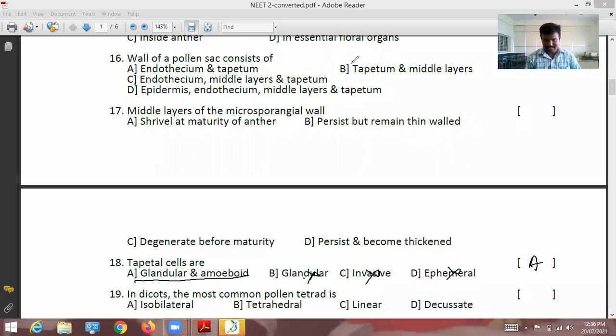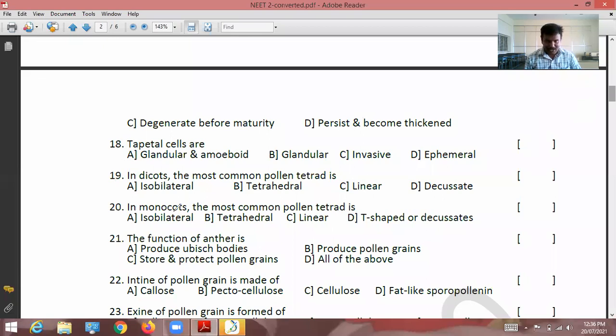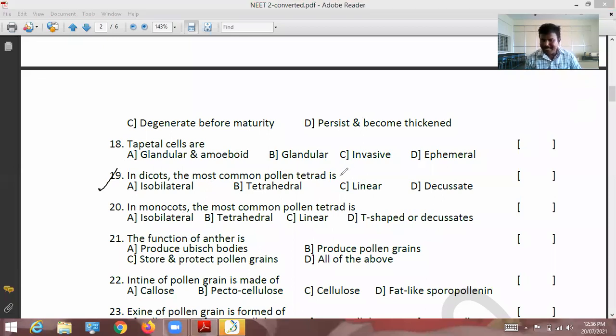19th question. In dicots, the most common pollen tetrad is... with your knowledge, you have to answer. Already I said, in dicot plants, the most common type of pollen grains are pollen tetrads. In the question only the answer is there.